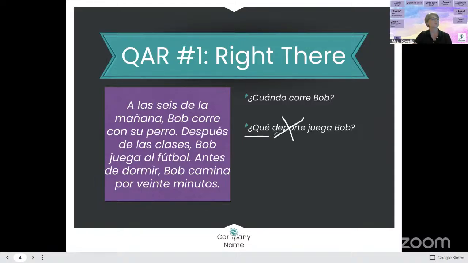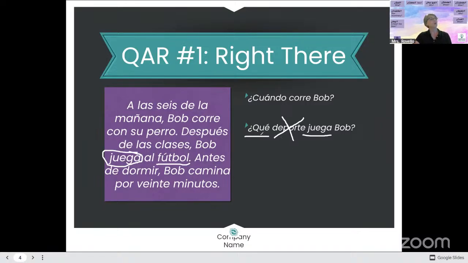I don't know that word. But I need to find the answer in my reading. So I can recognize juega right here. And I know that football looks familiar to me. It's obviously a sport. We said soccer. And so context says Bob juega al fútbol. He must be playing soccer, right? Juega, playing.